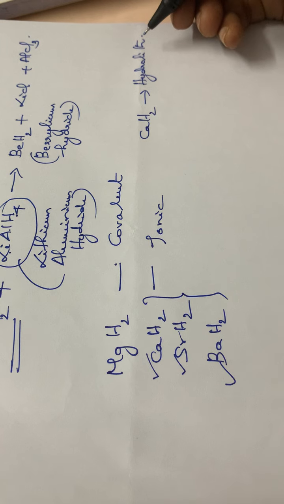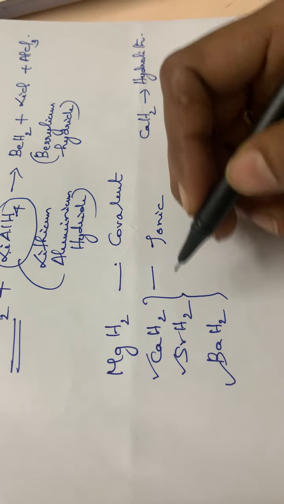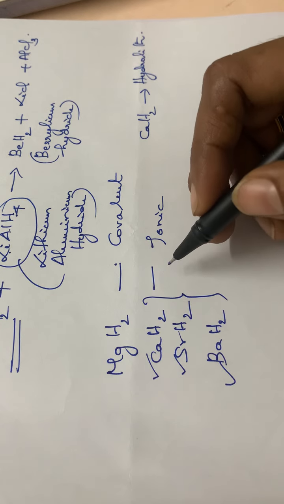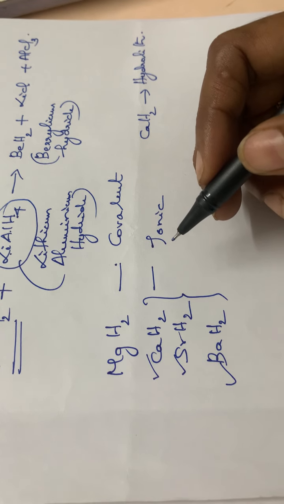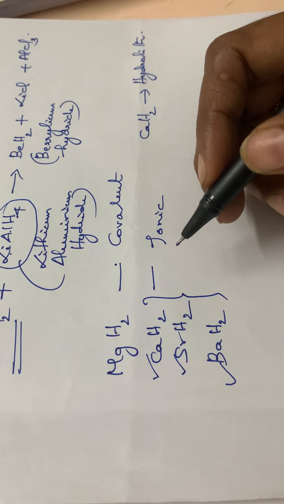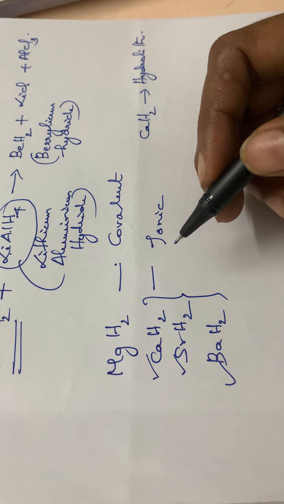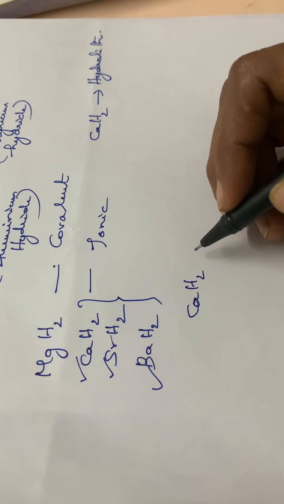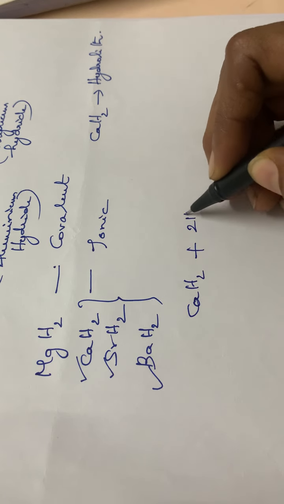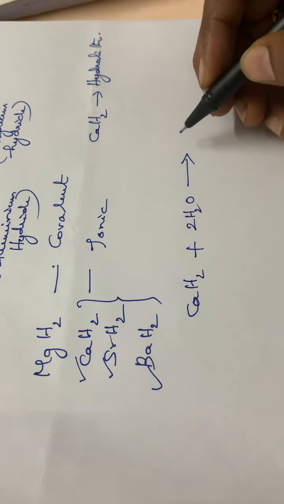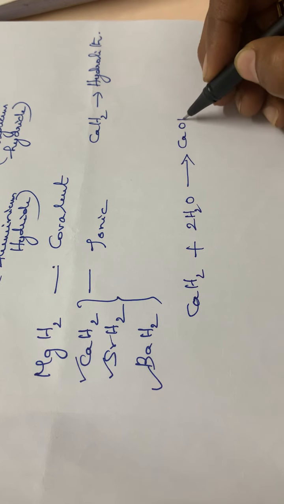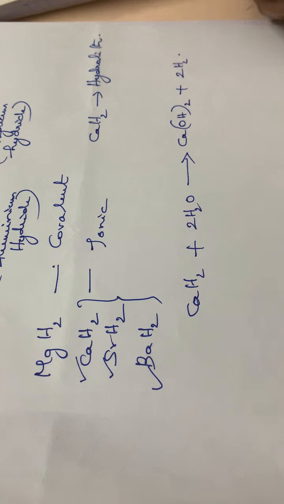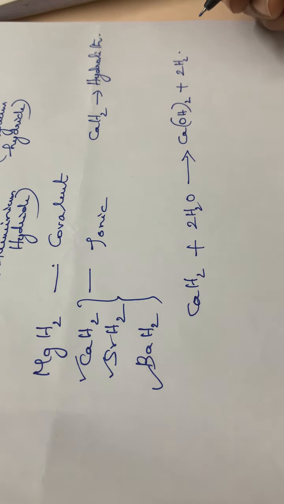Normally all these hydrides will be reacting with water to form their hydroxides. So we can write the equation for calcium hydride on reaction with water: CaH2 plus 2H2O giving calcium hydroxide, Ca(OH)2, plus 2H2.